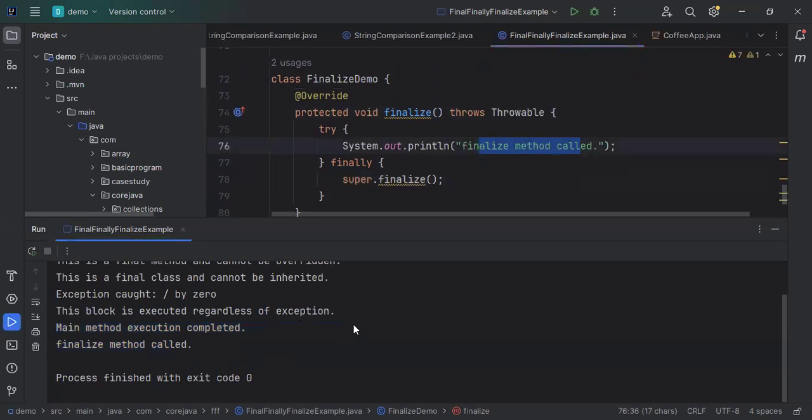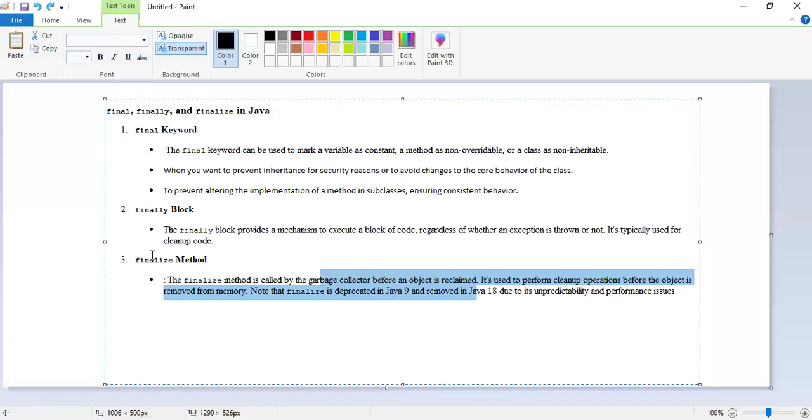In the end, we can say that a final class prevents inheritance, a final method prevents method overriding, and a final variable prevents value reassignment. These are the uses of final. Then the finally block is used with try catch to ensure execution of code regardless of exception occurrence. It is useful for resource cleanup. Then the finalize method is called by the garbage collector before object destruction. It is deprecated in favor of explicit resource management, from Java 9 onwards, so we are not using it anymore.